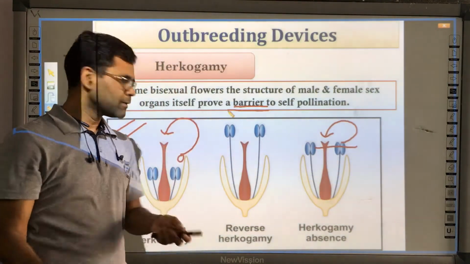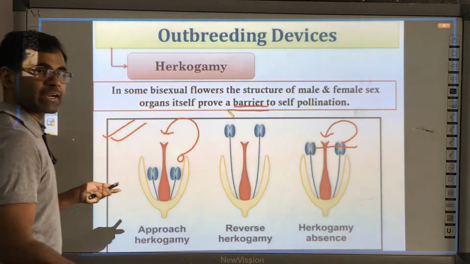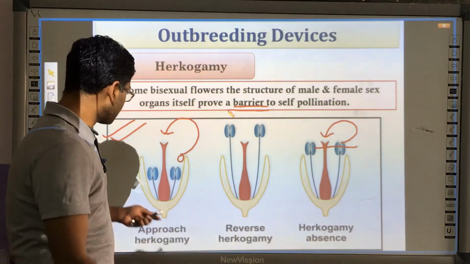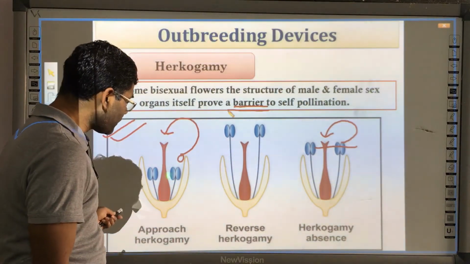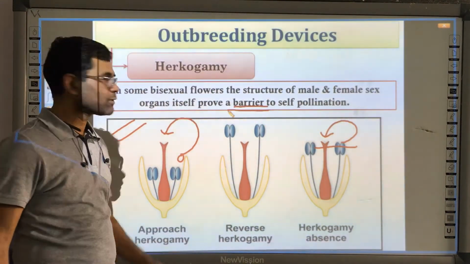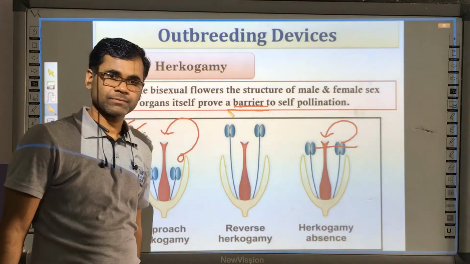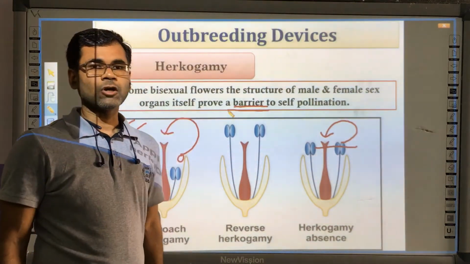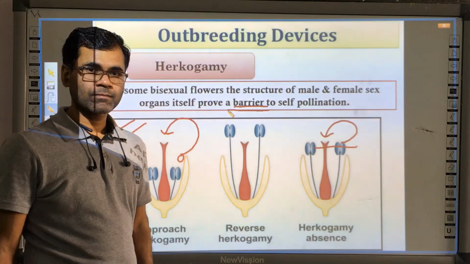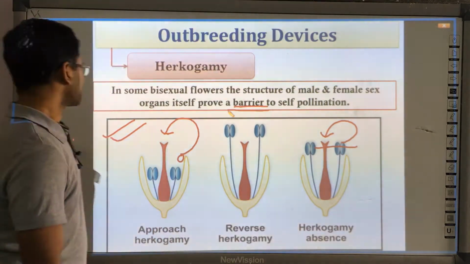Due to this barrier, the stigma can receive pollen grains from other plants but is not able to receive pollen grains from the same plant. That's why it is called hercogamy, which is the third outbreeding device. Okay, next.